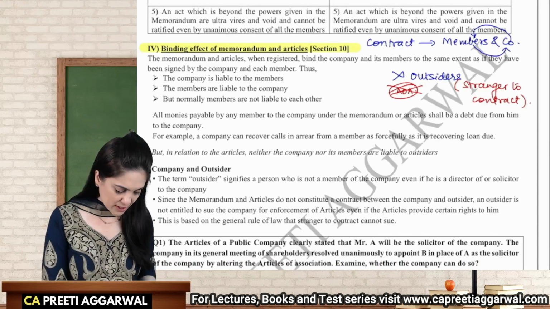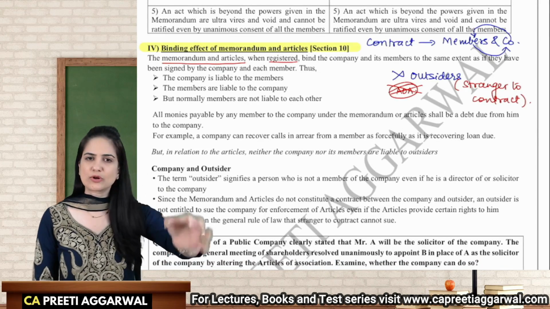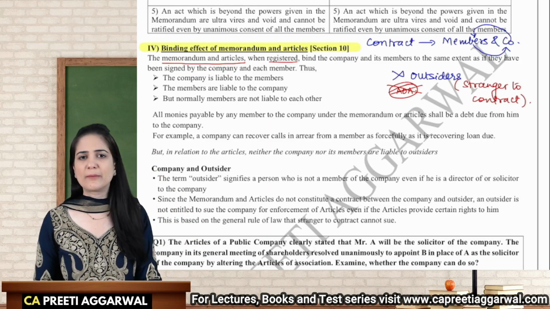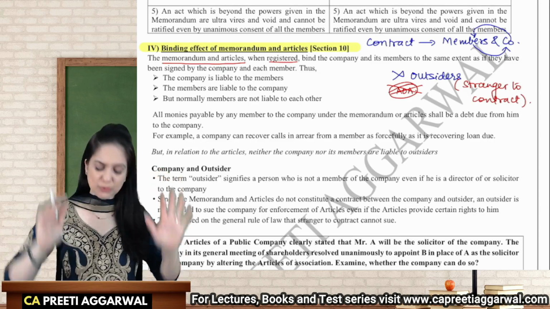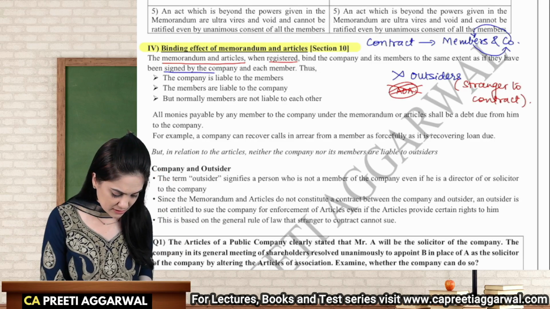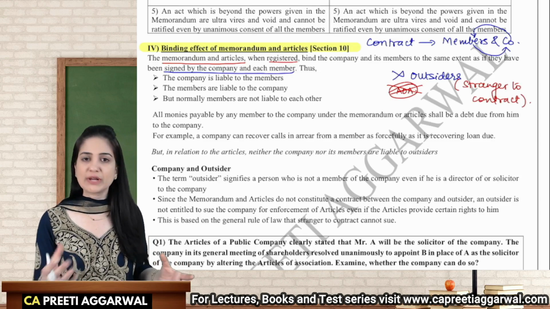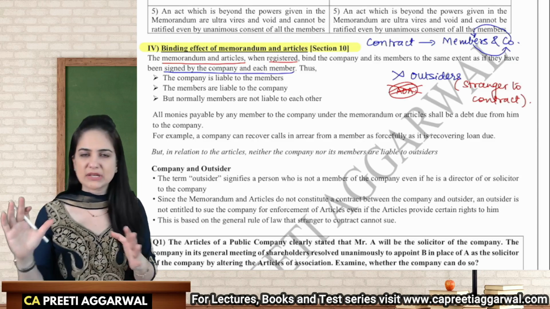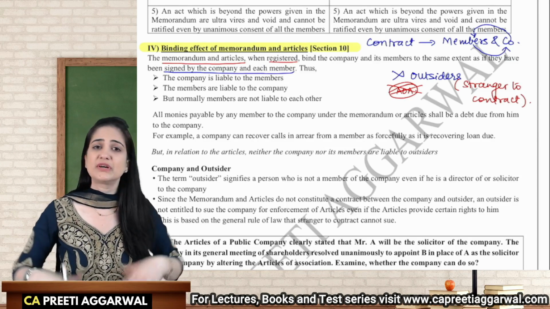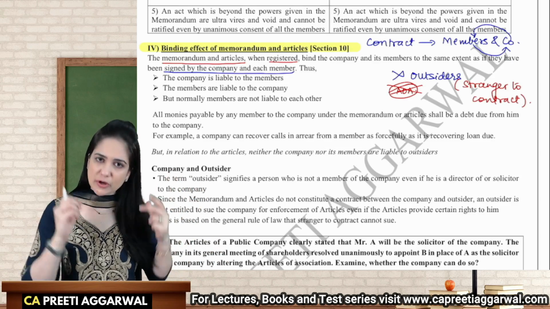So when the memorandum and articles are registered, even if you purchase the shares of the company later on, it is like you have signed the memorandum. We assume that you have signed it. It is signed by the company and each member. Even at the time of incorporation, not every member signs it, but if the subscribers have signed it, it is as if the members have signed. If you are purchasing the shares of the company, we assume that you have read the memorandum, you have read the articles, you have agreed. It is as if you have signed them.